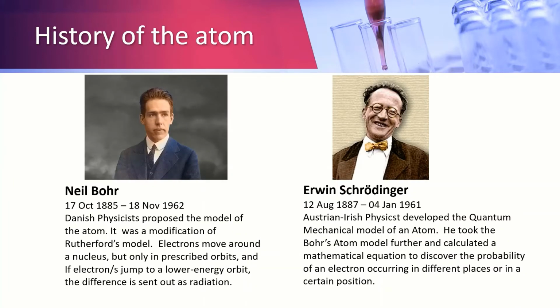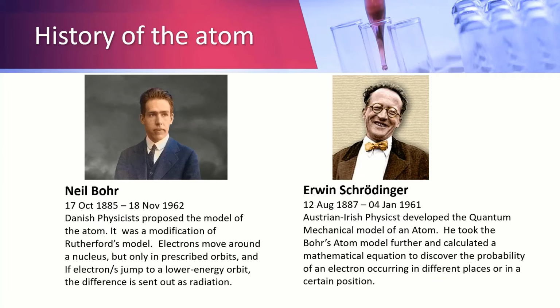Niels Bohr, a Danish physicist, modified Rutherford's model. He proposed that electrons move around a nucleus but only in prescribed orbits. If electrons jump to a lower energy orbit, the difference is sent out as radiation.